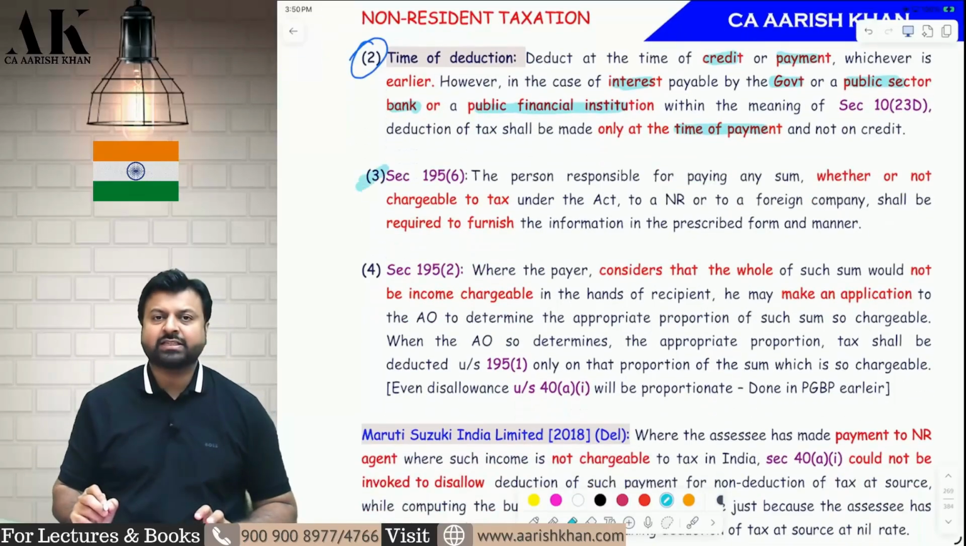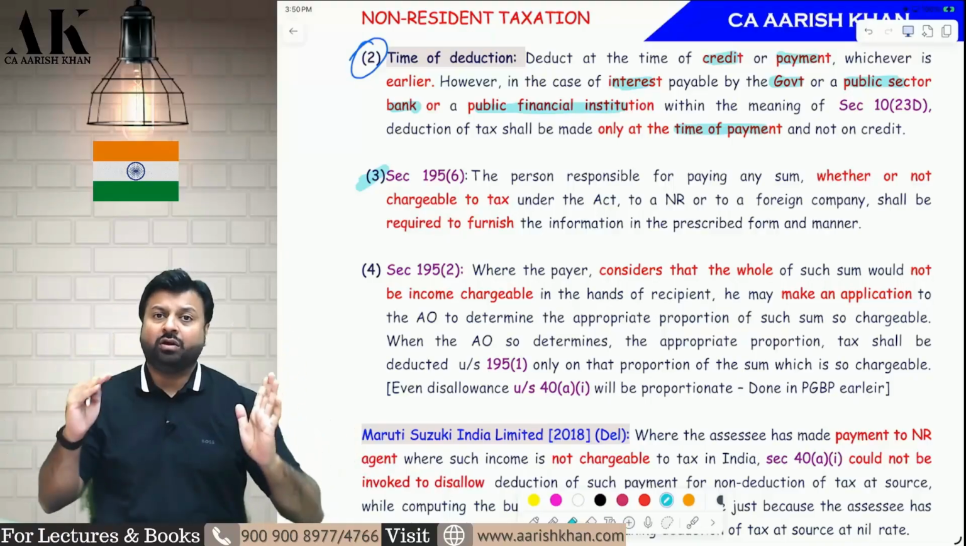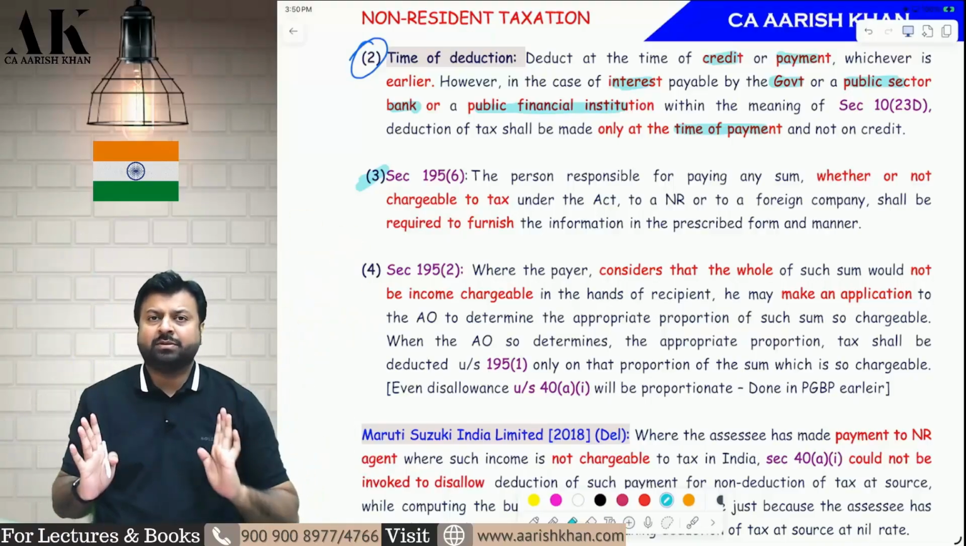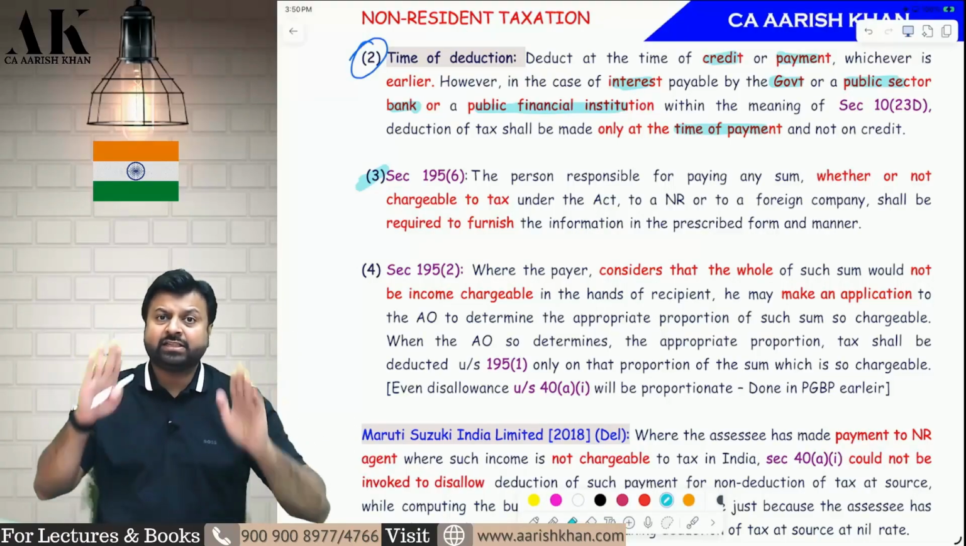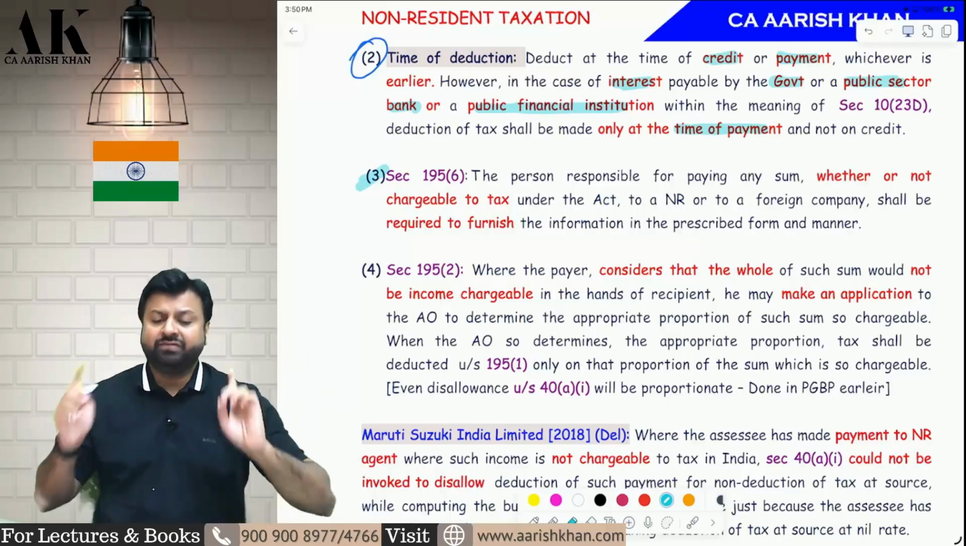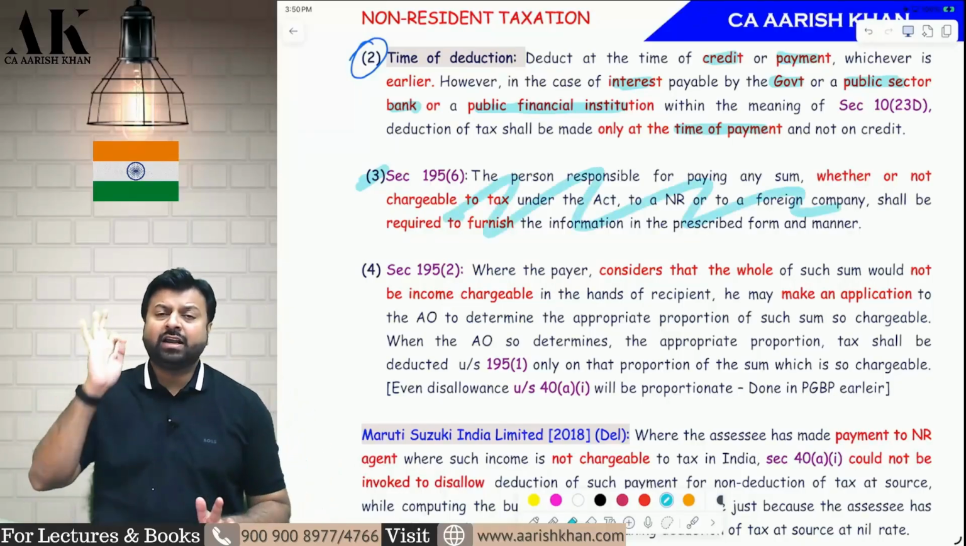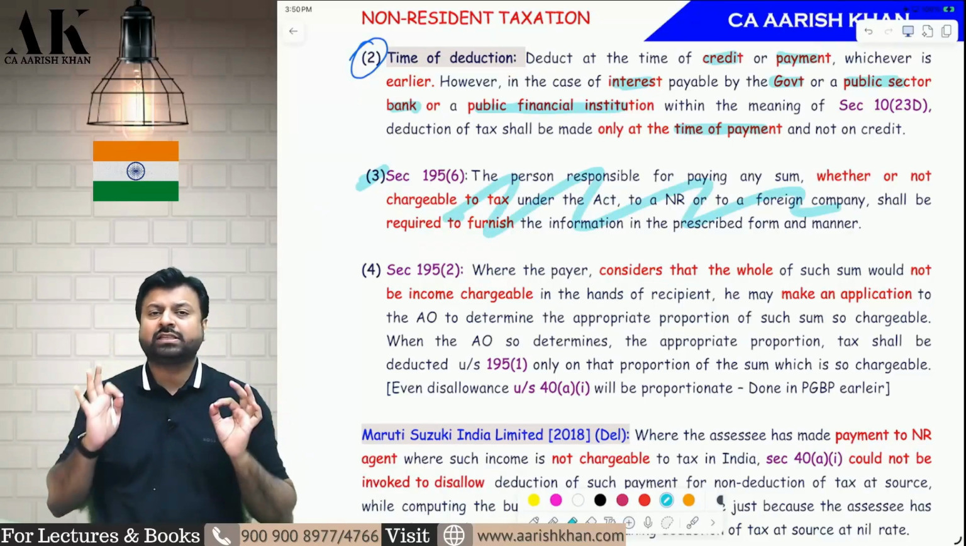Next one, what does 195(6) say? 195 subsection 6 says that irrespective of whether the income of the other person is chargeable to tax or not chargeable to tax. If it is chargeable to tax, deduct TDS. If it is not chargeable to tax, still Form 15CA/CB you have to fill. Whether or not the income is taxable, the prescribed procedures have to be fulfilled.